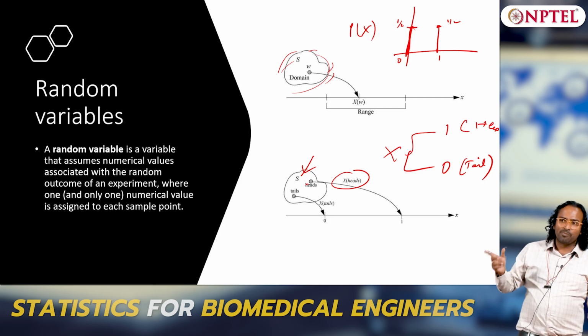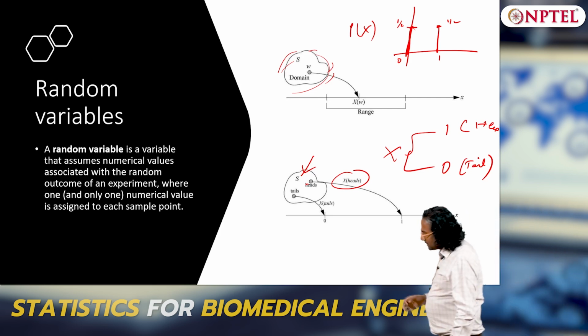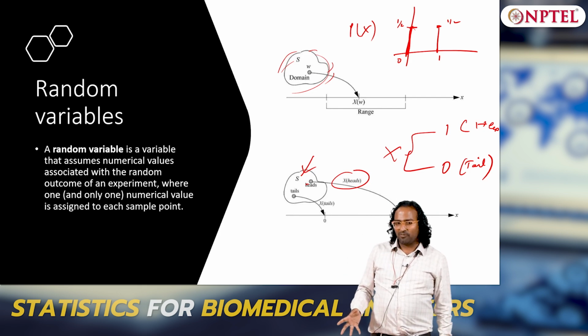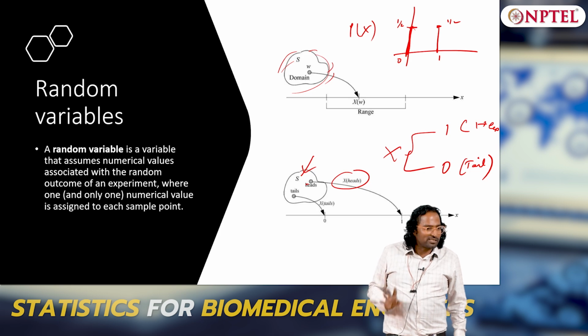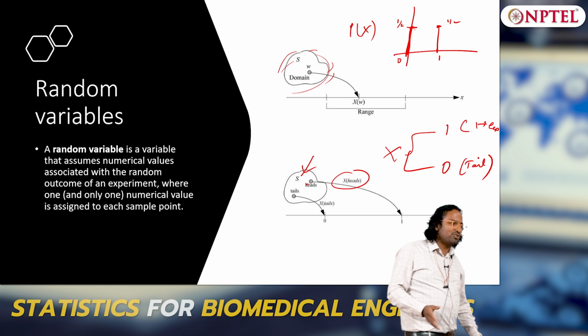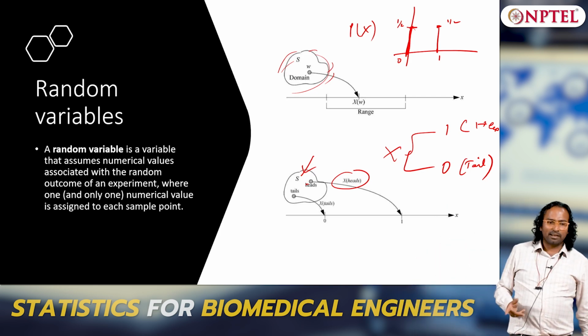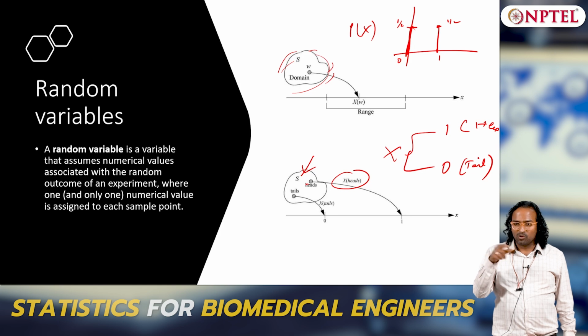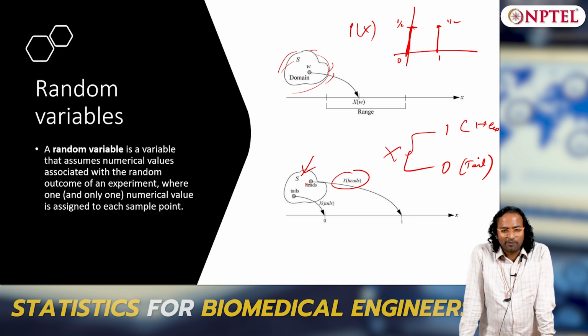Even before I jump further, P of x is never known to you except for simple cases, such as tossing of a coin, which are not of much interest to us. There P of x will be known because that is a simple experiment, but in all real life situations P of x will never be known. What is the probability distribution of my voice at various frequencies? Everybody is a biomedical engineer, most of you know what frequency is. Why is it important? The probability distribution of the frequency of my voice, why is it important?